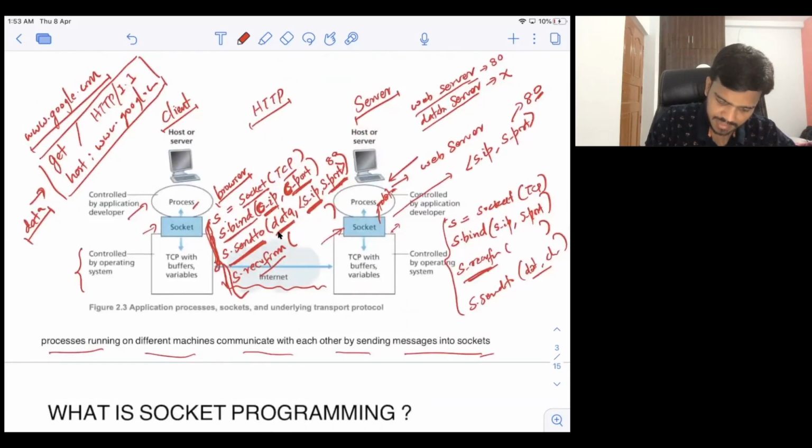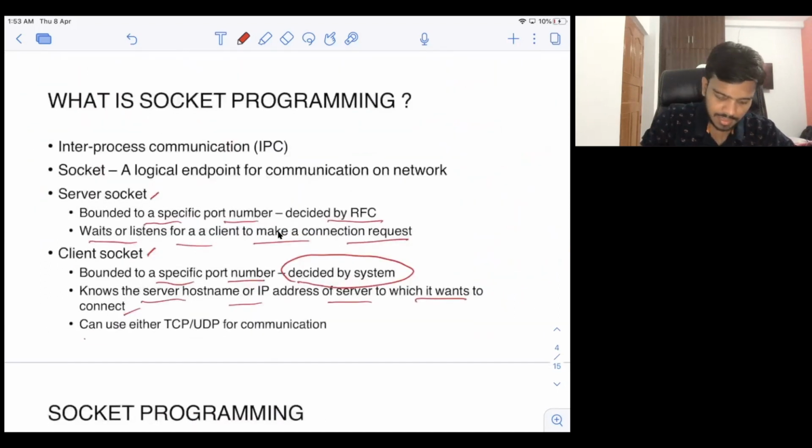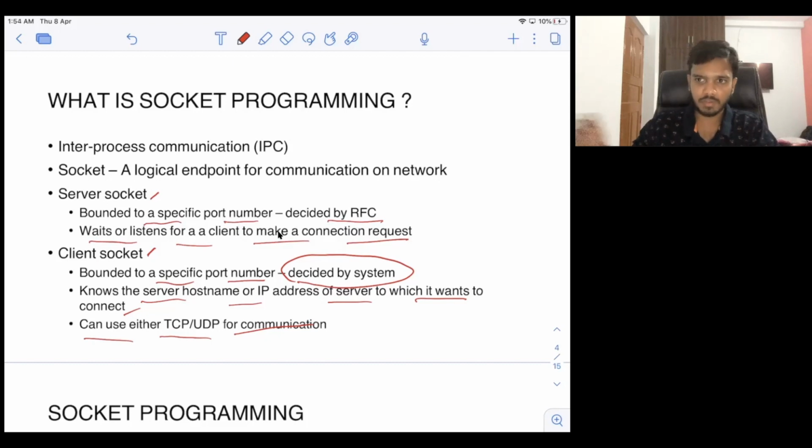That's why, if you have seen here, the client knows to where it wants to send the data. It knows what the server IP address is. Also, it knows what the server port number is. The client will know that. And also the client can either use TCP or UDP for communication, right? It can either select TCP or UDP for communication. Similarly, the server also depends on whether the client wants to use TCP or UDP. Depending on that, the server will also use the same protocol for communication.